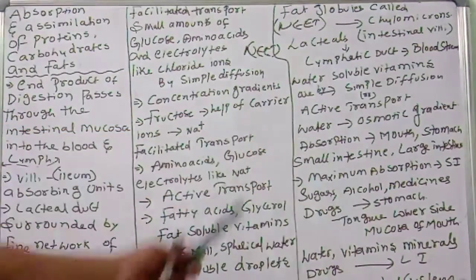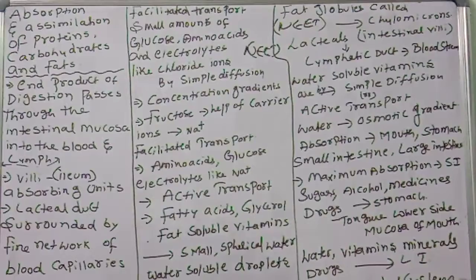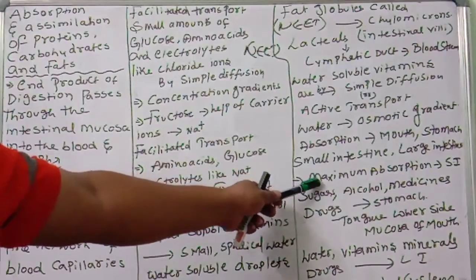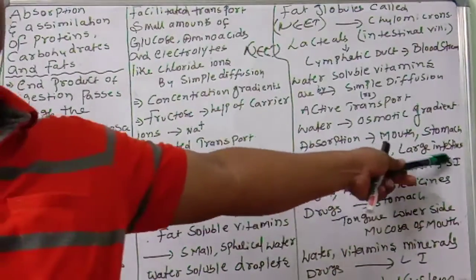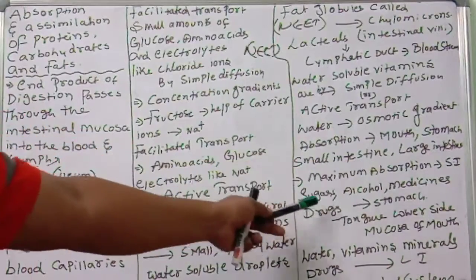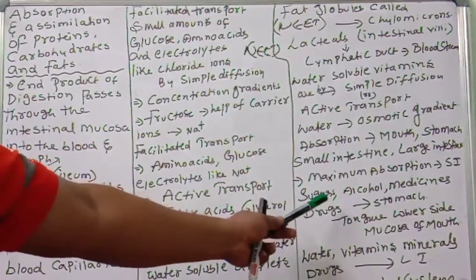Now, where does absorption first take place? In the alimentary canal. That is important. Absorption takes place in the alimentary canal: mouth, stomach, small intestine, large intestine. In the different parts absorption will be there, but maximum absorption takes place in the small intestine. That is important. Maximum absorption is in the jejunum and ileum.